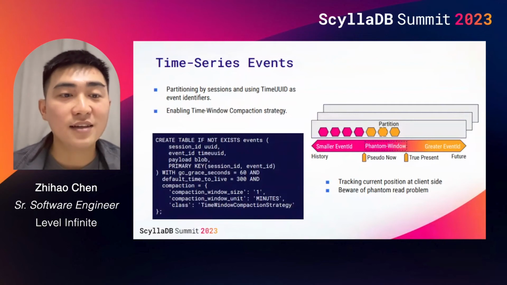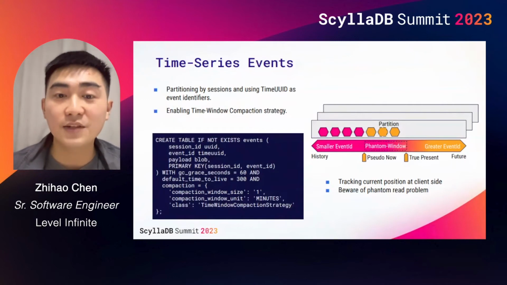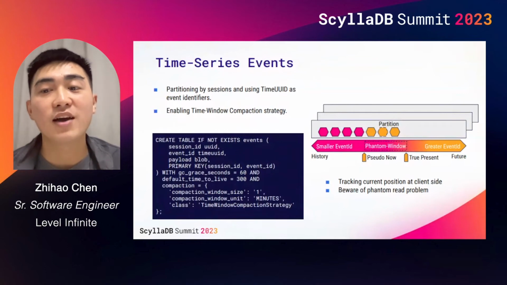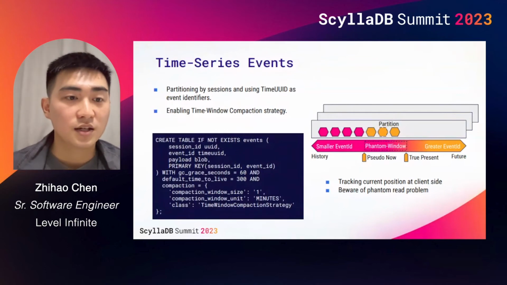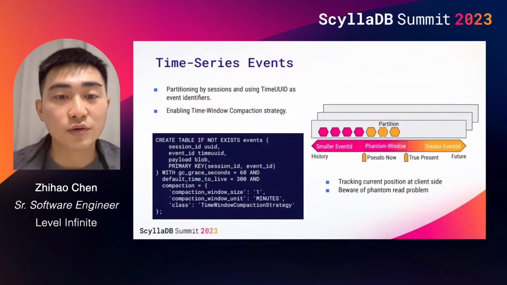Finally, ScyllaDB clients can efficiently retrieve newly arrived events by checking the event ID of the most recent event that has been received. There is one caveat to keep in mind when using this approach: the consistency problem.